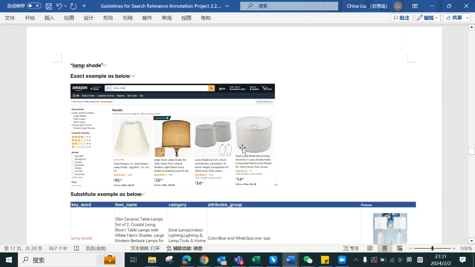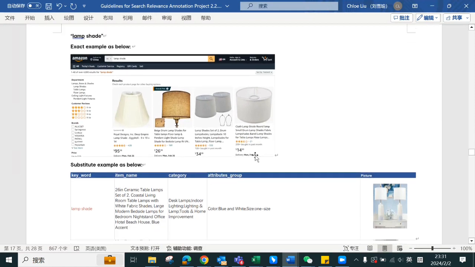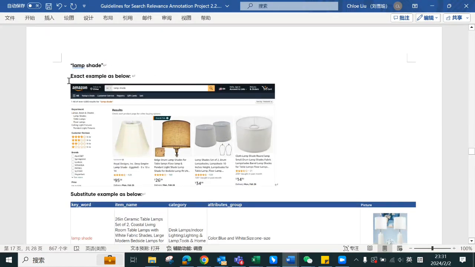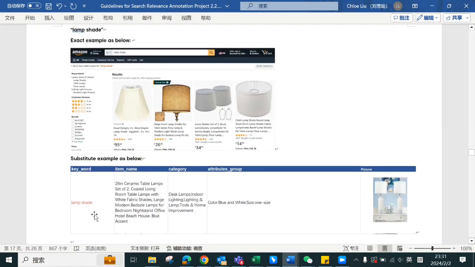We didn't get the whole lamp, we don't get a very complete lamp here, we just got a part of the lamp, right? But the product here is a table lamp set, right? The keyword is set here. Then you can make your conclusion.